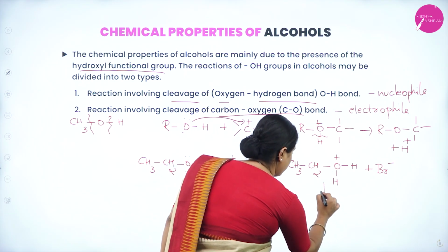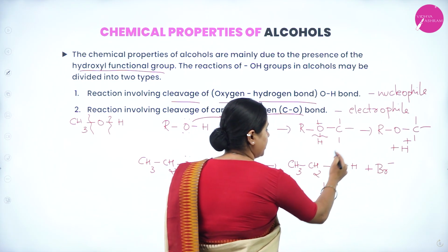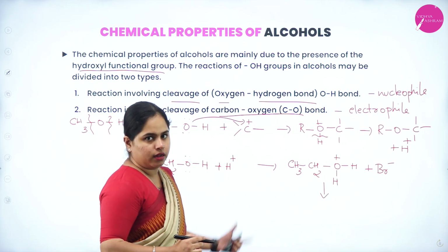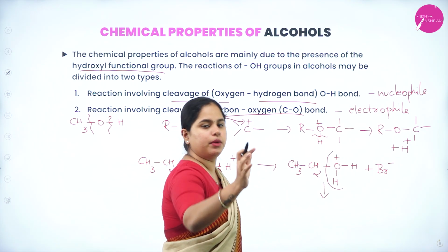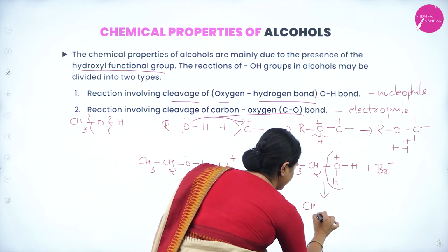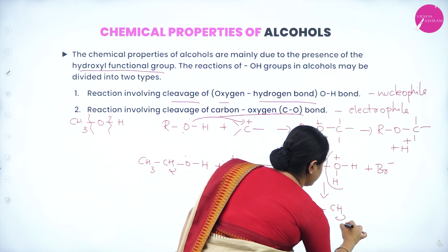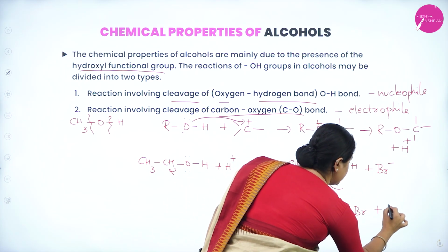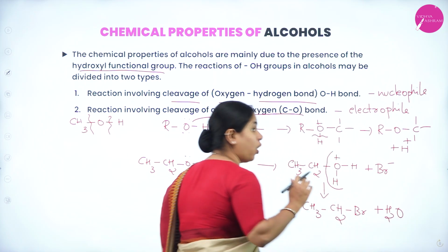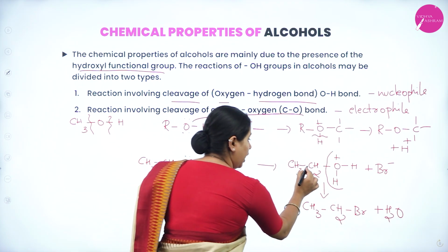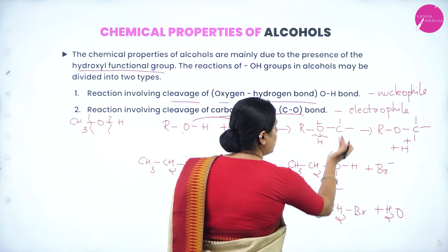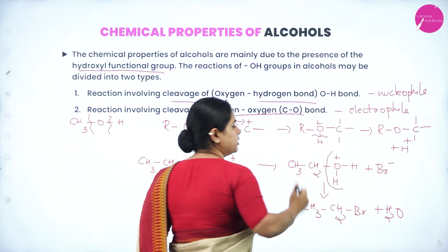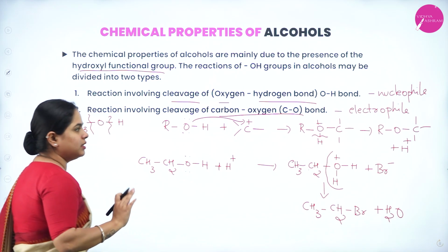So now what will be formed? This Br minus will be taken up by the alcohol, and this part will be removed. That is, water will be removed from here. So what you are going to get is CH3CH2Br plus H2O. Water will be released. So what you can observe here is that the carbon-oxygen bond is broken, right? The carbon-oxygen bond is broken and water is being removed and the bromine is being attached. So I hope this is clear to you.